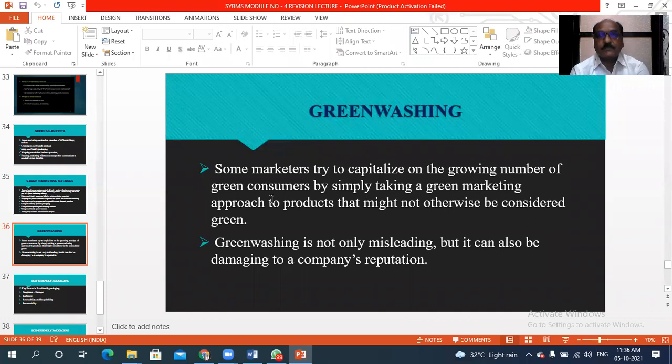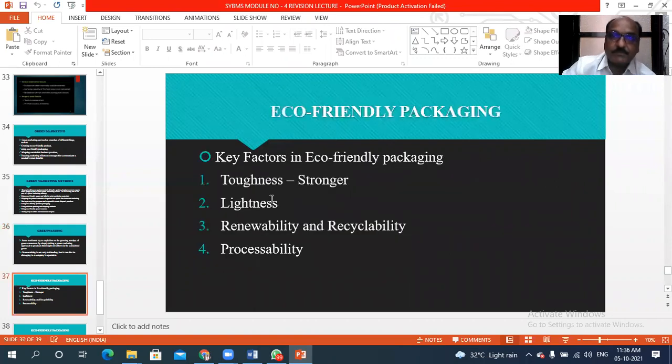So it means that if you show people how these products are beneficial to them as well as for maintaining the ecological balance of the environment, then people will purchase them. So that kind of washing is required.